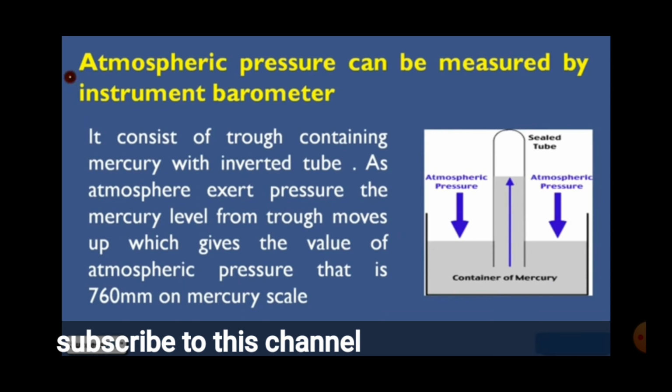Now, next point: atmospheric pressure can be measured by the instrument barometer. First is the manometer, which measures the pressure of a liquid. Now, atmospheric pressure can be measured by the instrument barometer. It consists of a trough containing mercury with an inverted tube. As the atmosphere exerts pressure, the mercury level from the trough moves up, which gives the value of atmospheric pressure, that is 760 millimeter on the mercury scale. Can you look at the figure? So, it will measure the atmospheric pressure.